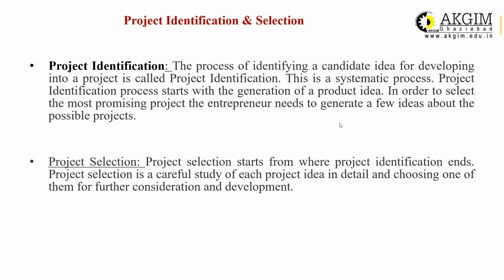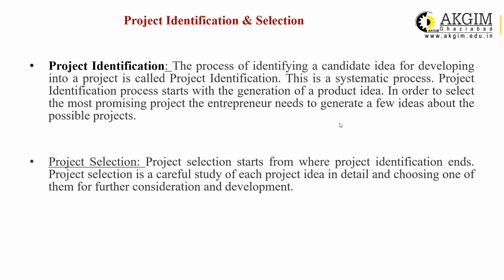right? Lots of raw data is available, you have so many information, but which information is useful, and from where, that means to define the source from where you get the right type of information which is helpful for you for project identification and selection.